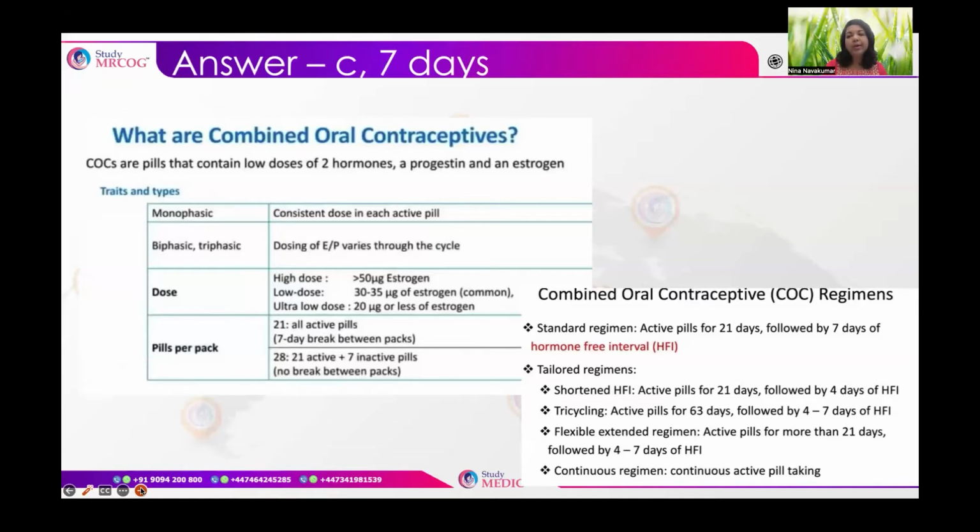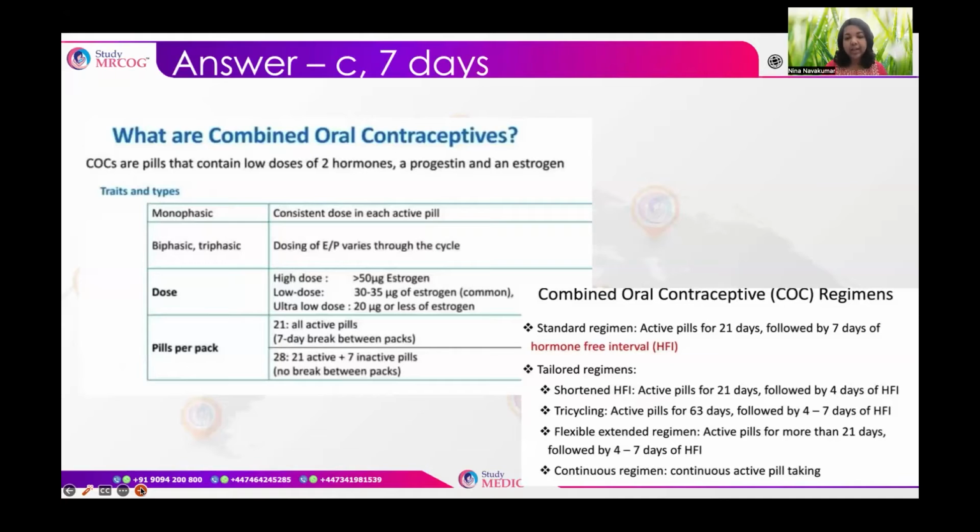Then coming to about the pills per pack. If 21 days we give the pill, all active pills have to be given, and then it should be followed by 7 days of pill-free interval, which is seen in the standard regimen.